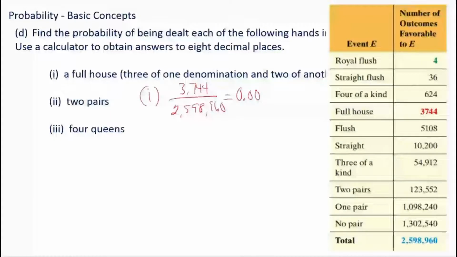0.00. It's really low. 144. Now, that's 1, 2, 3, 4, 5 decimal places already. I need 3 more numbers. 058, because I have to round up. So that would be that answer.